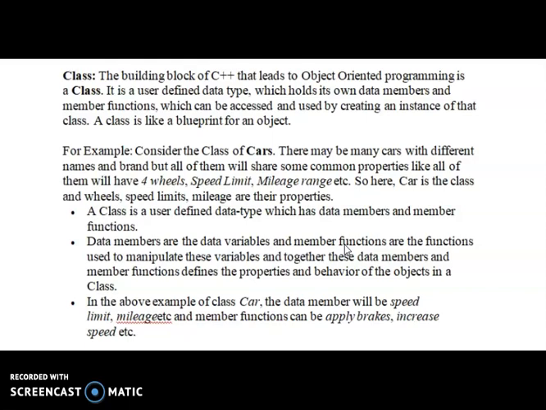A class is a user-defined data type which has data members and member functions. Data members are the data variables, and member functions are functions used to manipulate these variables. Together, the data members and member functions define the properties and behavior of the object in a class. In the above example of class car, the data members will be speed limit and mileage, and member functions can be apply brakes, increase the speed, etc.